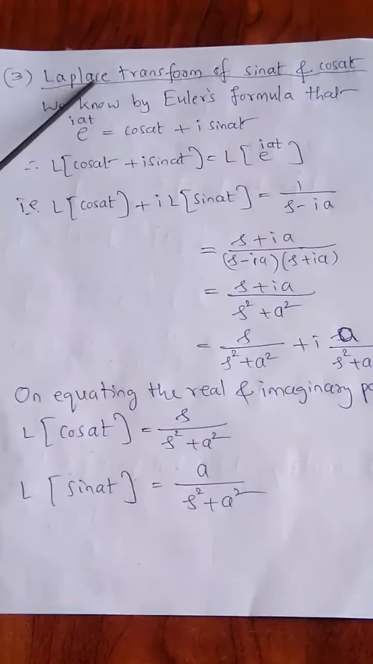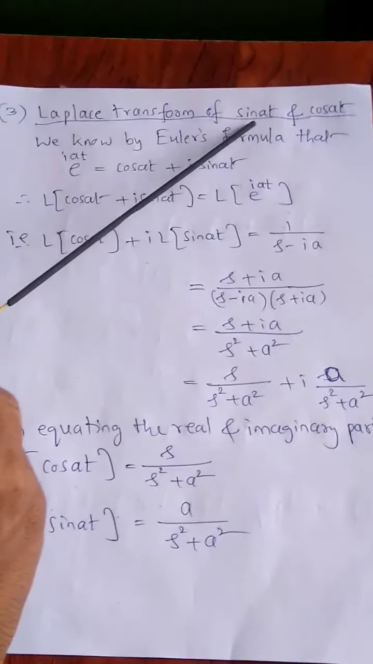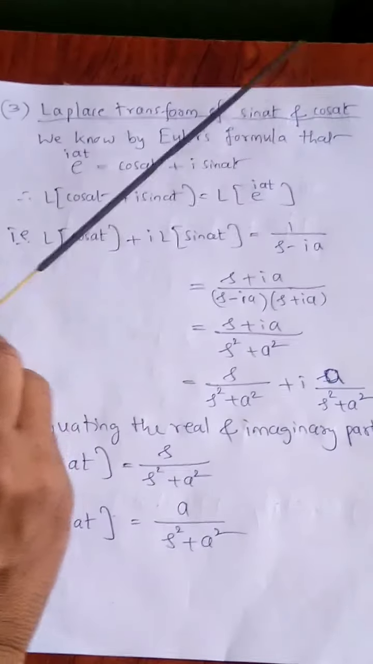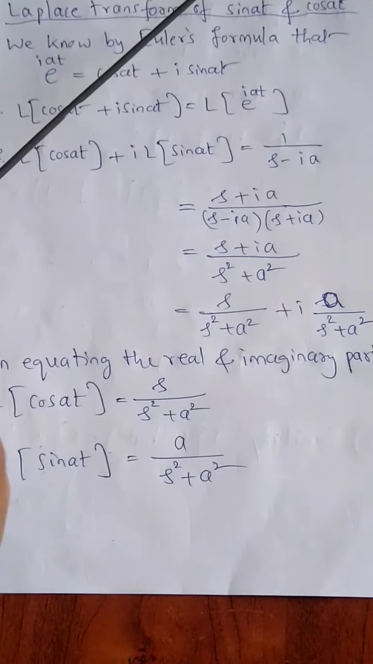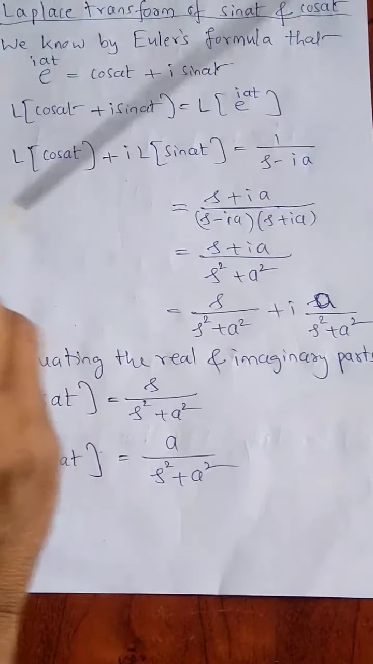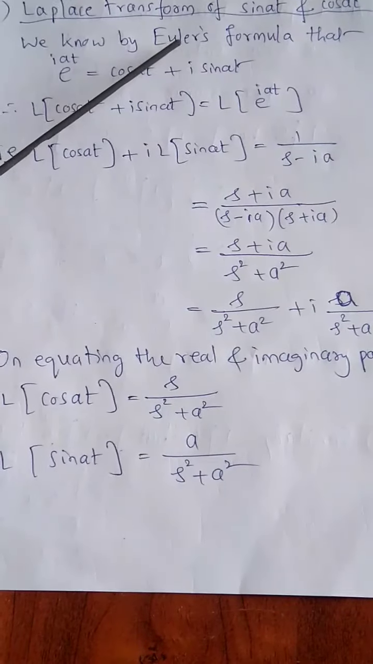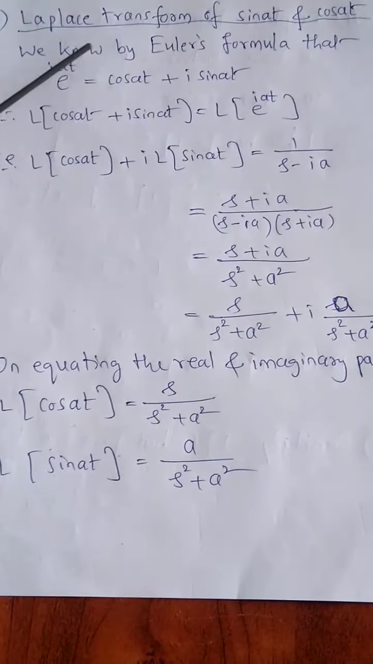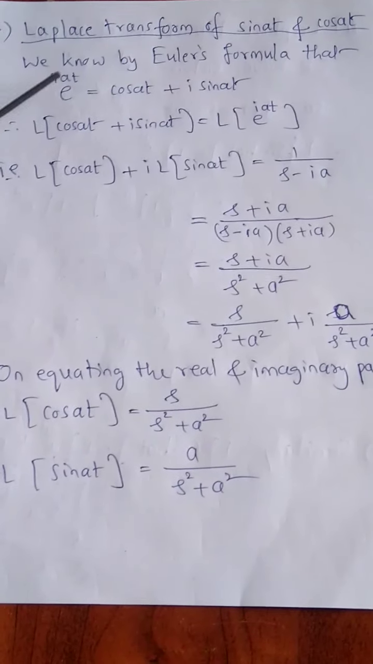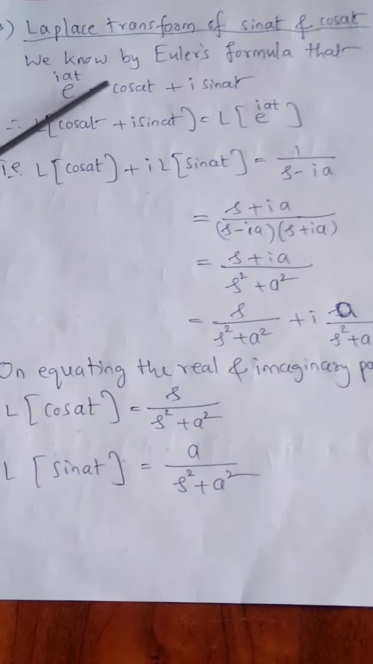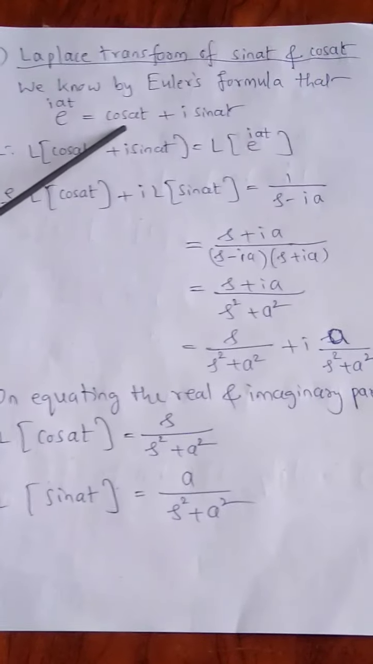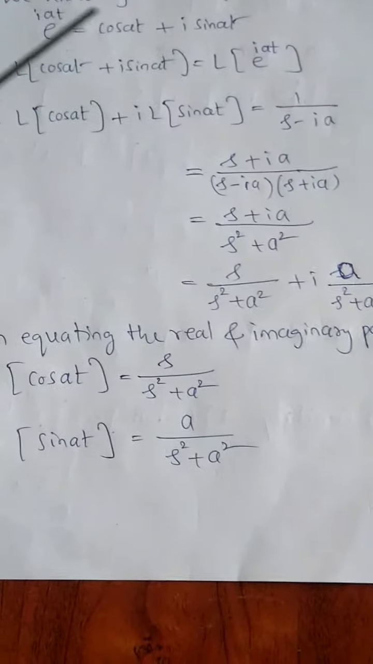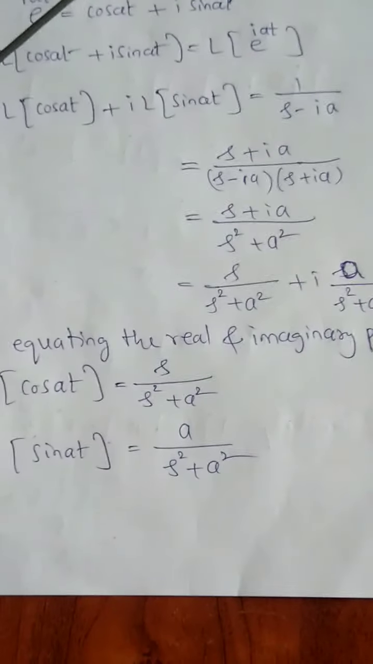Now Laplace transform of sin at and cos at. Sin at and cos at are standard functions. In order to calculate the Laplace transform of sin at and cos at, we use Euler's formula. By Euler's formula, e raised to iat is equal to cos at plus i sin at. Using this, we can calculate the Laplace transform of sin at and cos at.